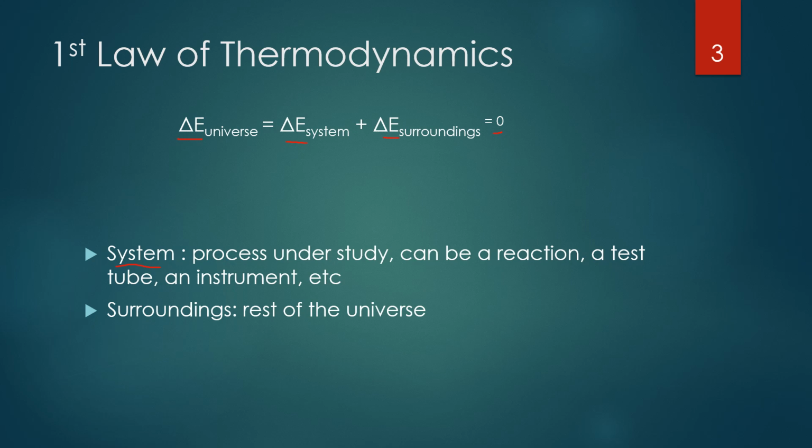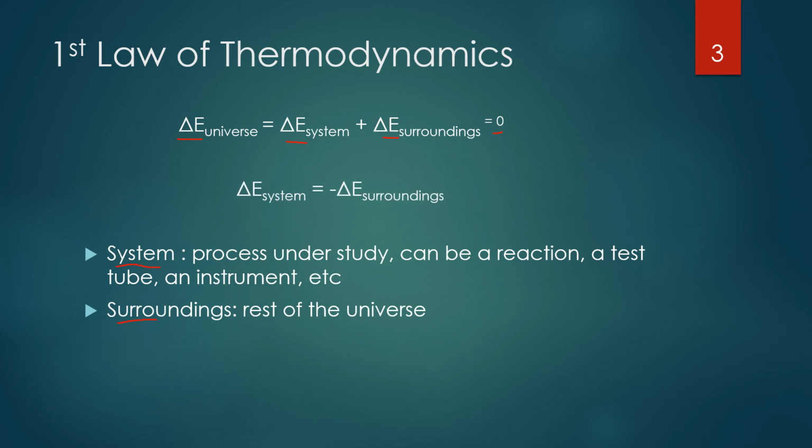So for us, that's most often going to be a reaction. The reaction that we are observing, the reaction that we are doing is the system. The surroundings then are going to be everything else. So the surroundings are going to be the air around us, the temperature around us, the humidity in the air, anything around that reaction that could possibly affect that reaction.